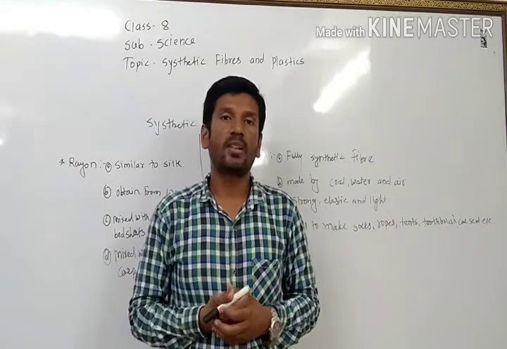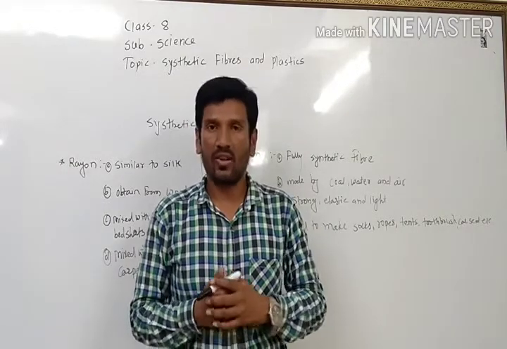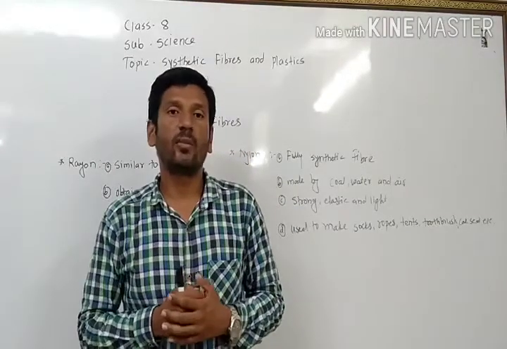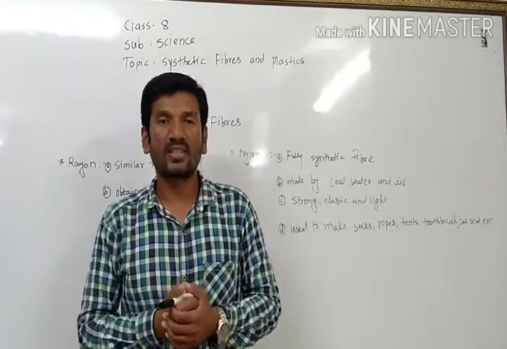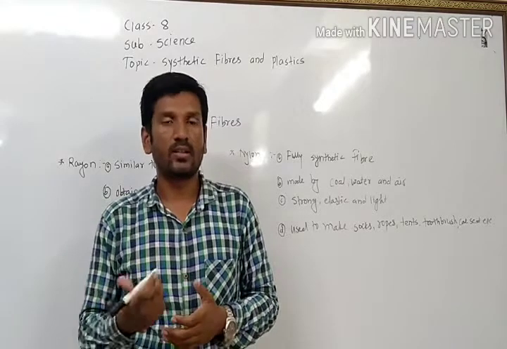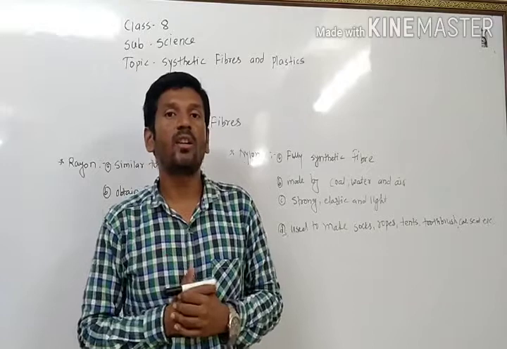Okay, plant fiber: the fiber that we obtain from plants is called plant fibers. Second, animal fibers: the fibers that we obtain from animals, such as skin of animal, wool of sheep, silk. Those are called animal fibers.